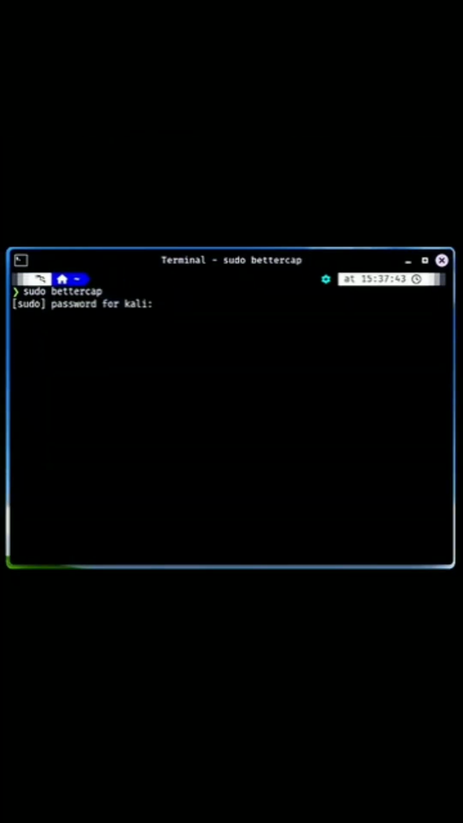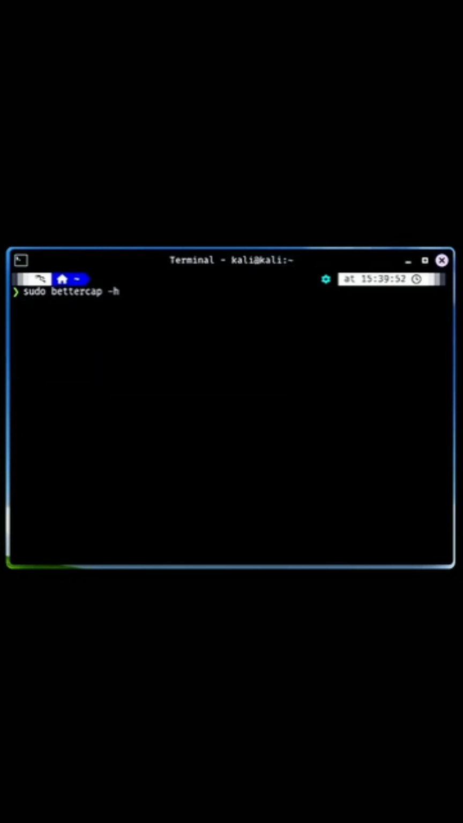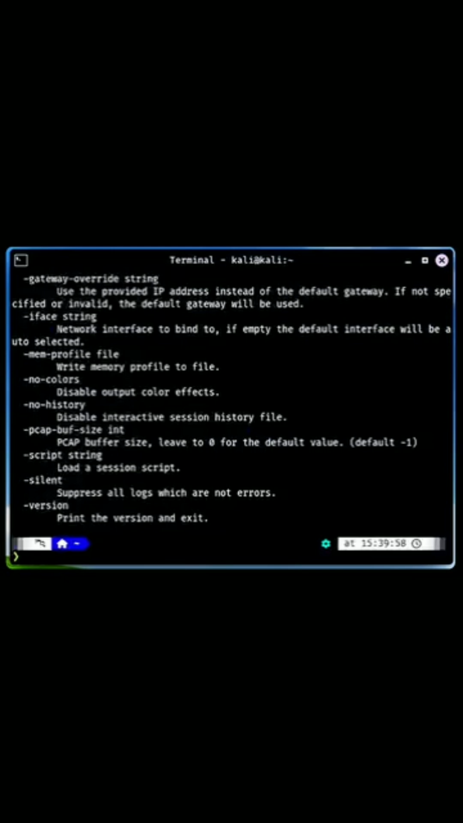powerful man-in-the-middle framework that allows you to intercept, manipulate, and analyze network traffic in real time. It supports various attacks, such as session hijacking and SSL stripping, making it a versatile tool for network security assessments.